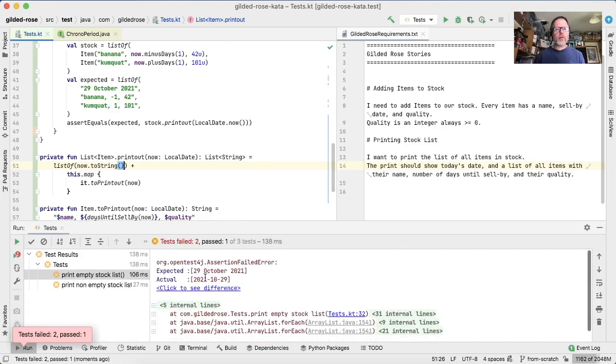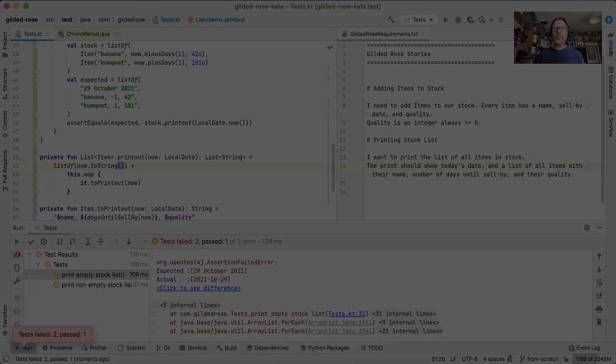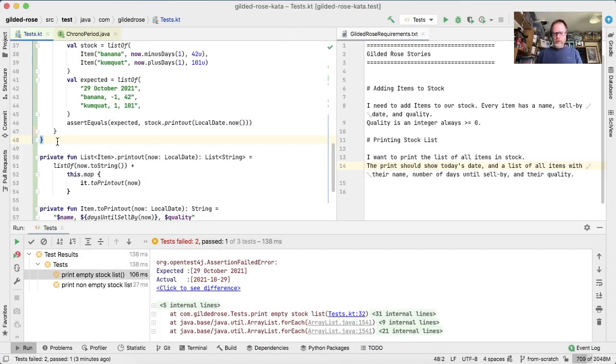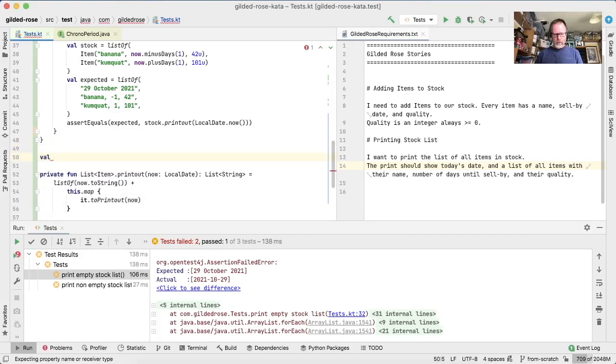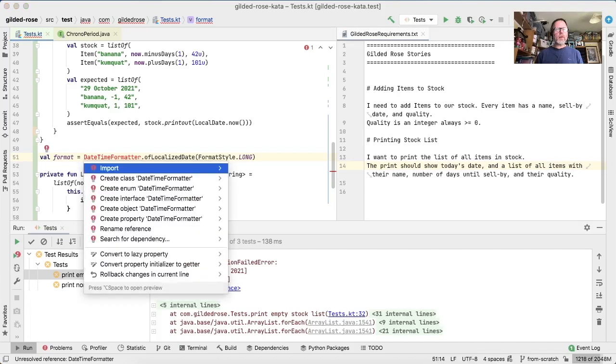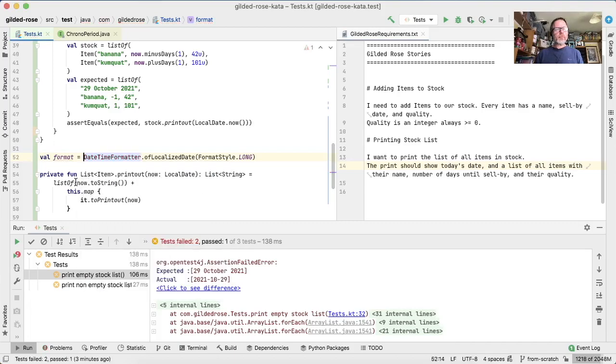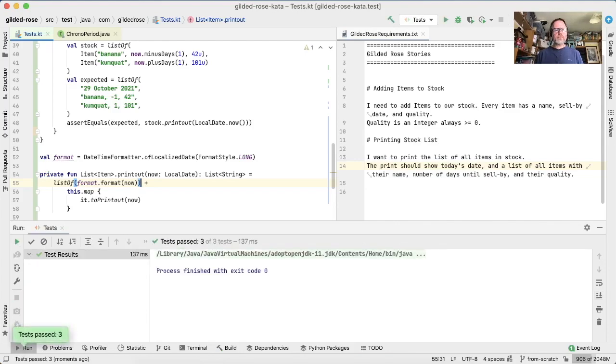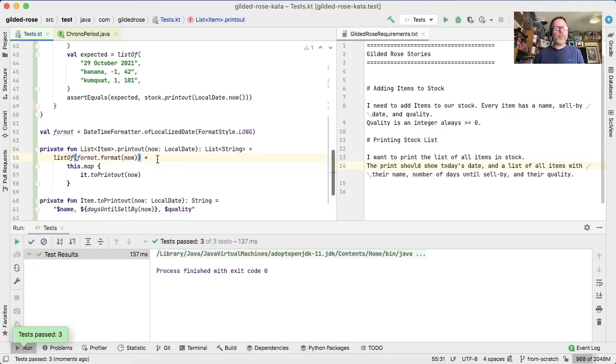Perhaps unsurprisingly it doesn't work because the date time format is wrong. So I'm just going to go and look up how to do that. Oh my goodness, that took a while. Who knows whether this is good or not, but we have a format, and we can now say format dot format now. Let's just see what we get. It works. Who knew? Wow.